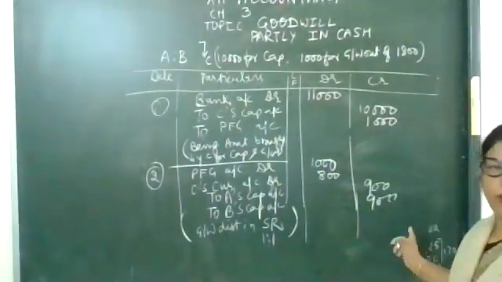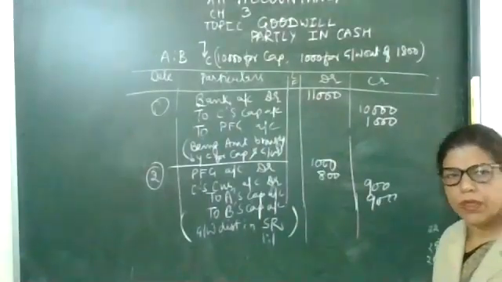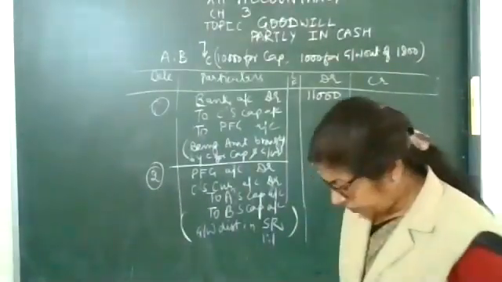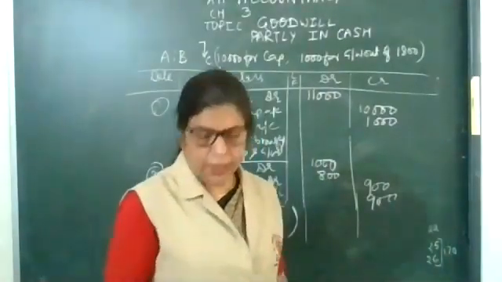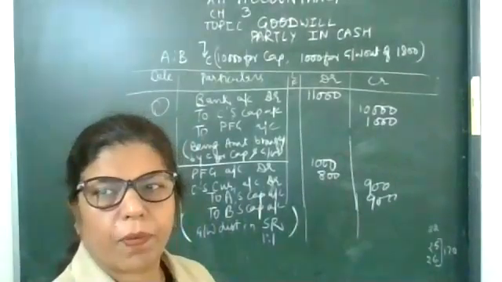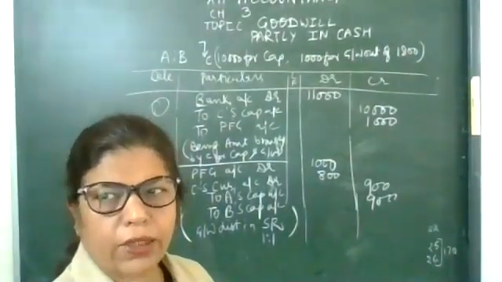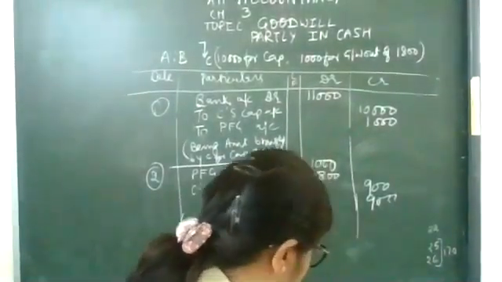See, 900 and 900. Children, note it down. Okay, good. Now, this question may also come as a fill in the blank in the exam. How will that question come as a fill in the blank? I will explain.